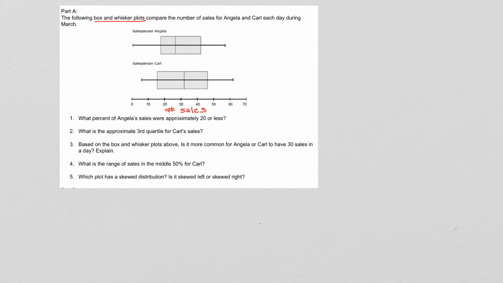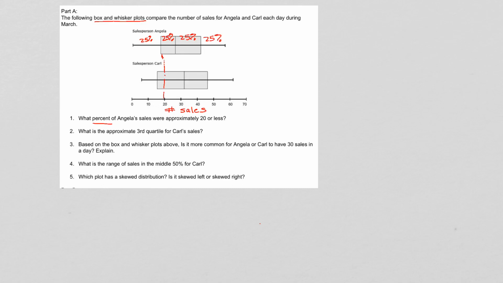The first question asks what percent of Angela's sales were approximately 20 or less. So if we find 20 here, we go up to Angela's box. It's about where her Q1 is. Not quite. Miss Holt's line is not exactly straight, but it's around where her Q1 is. Well, this is where you have to remember that in a box and whisker plot, 25% of the data falls in each section.